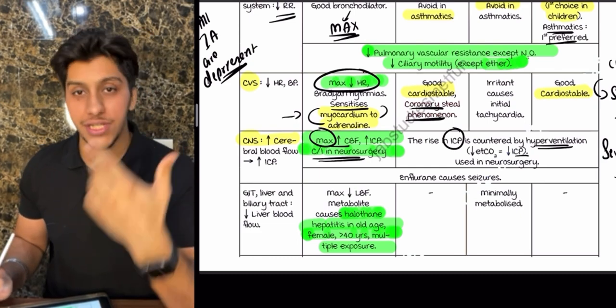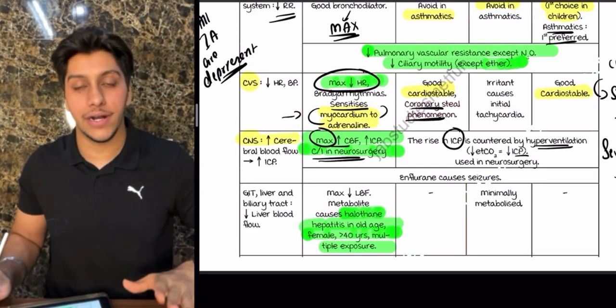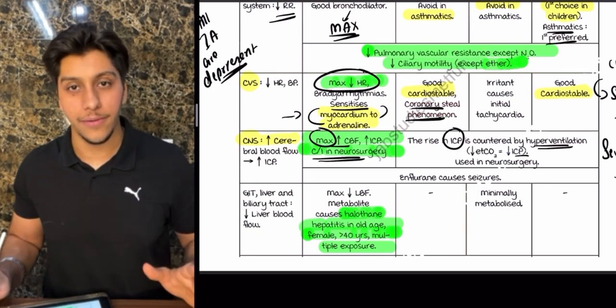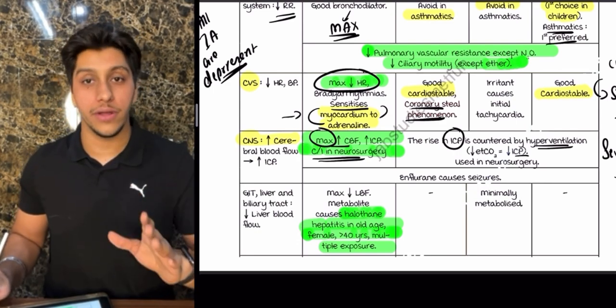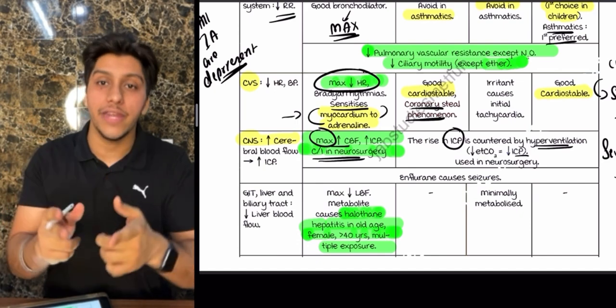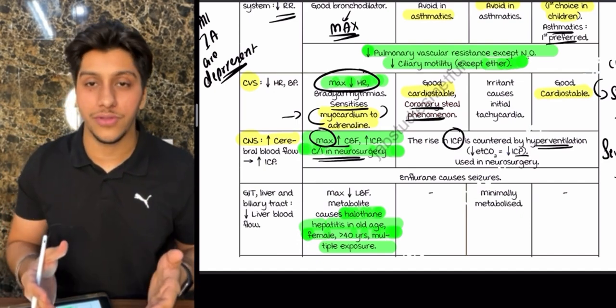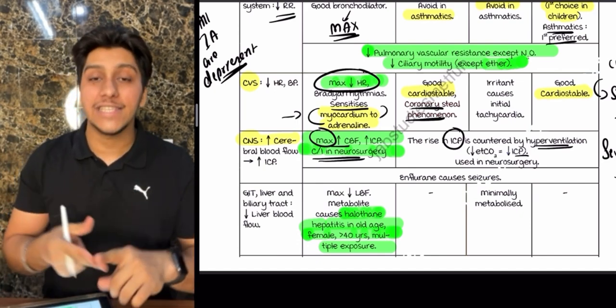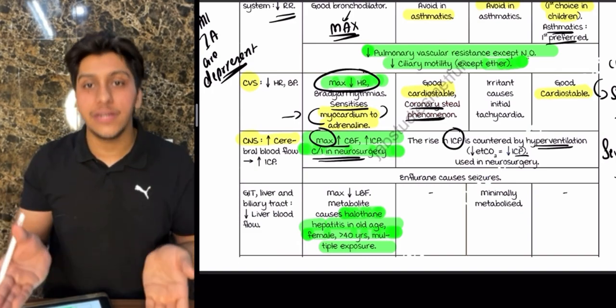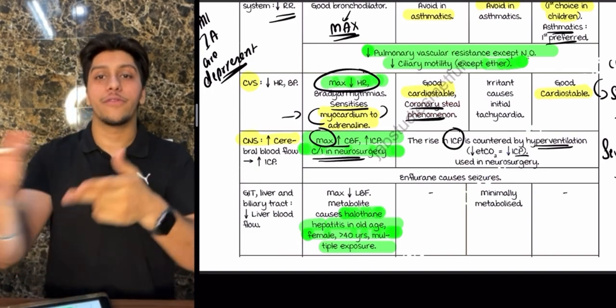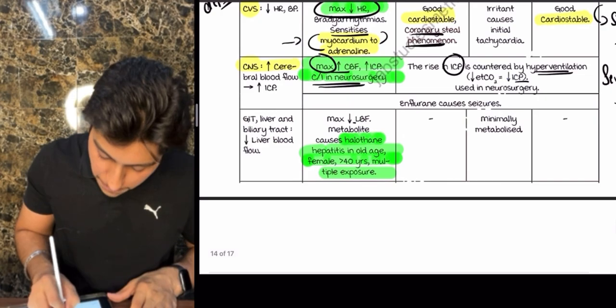If you talk about the GIT, all the 4 inhalational drugs are going to reduce the blood flow to the liver. But who gives maximum reduction? Again, halothane. So it is very easy to remember halothane. Maximum bronchodilation, maximum bradyarrhythmia, maximum raise in ICP, maximum decrease in blood flow to the liver. So remember, it causes maximum decrease.